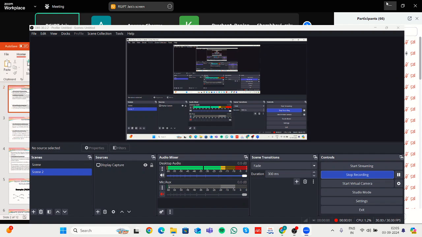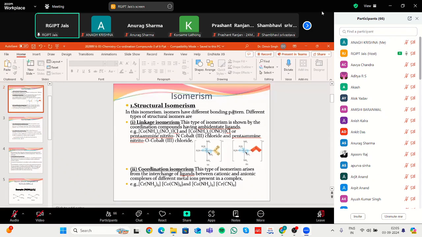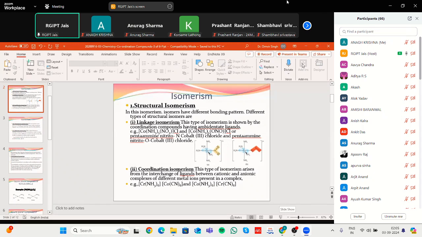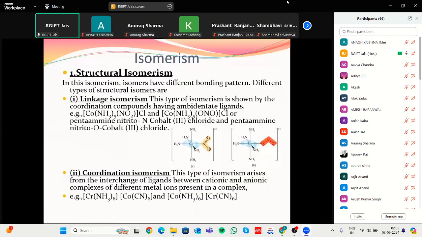Some disadvantage. Then we have started the isomerization. Isomerization means that, in isomerization, compounds have the same empirical formula or same composition of atoms, but differ in structural position based upon the structure as well as stereochemistry.